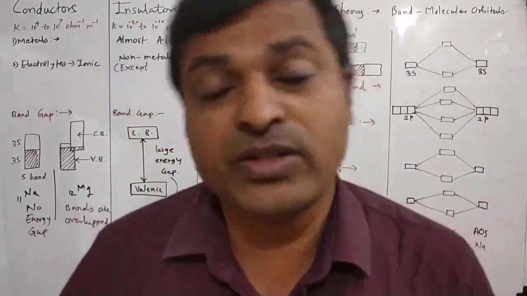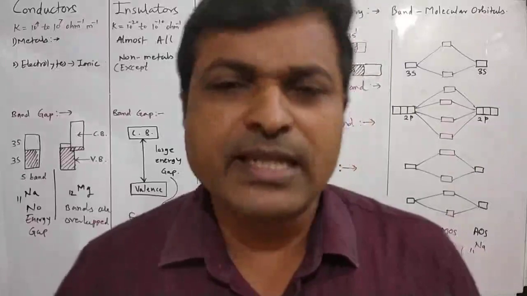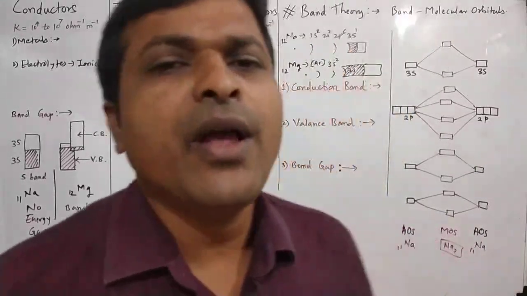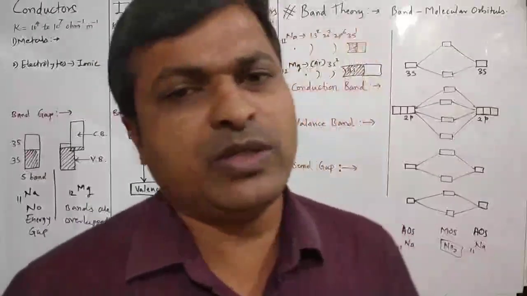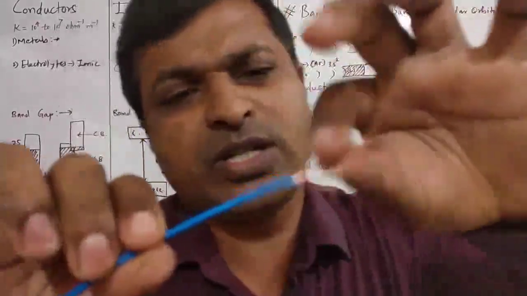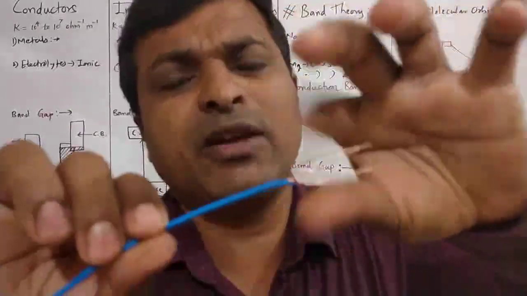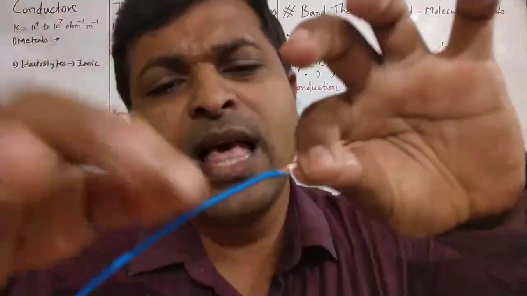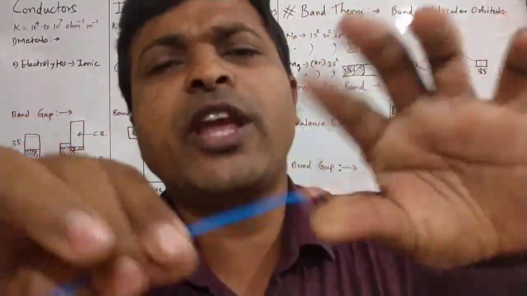They are conductors. So basically solid substances are classified into three types. First one is conductors, that is metals, metallic wires. Metals are good conductors, that is why they are called conductors. This plastic material is called an insulator.